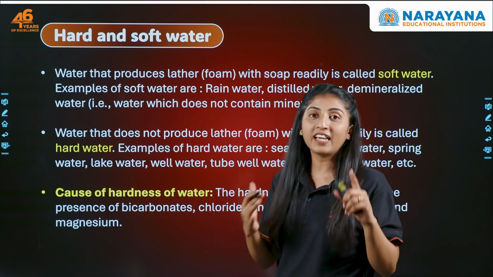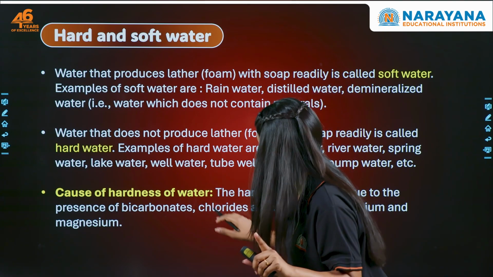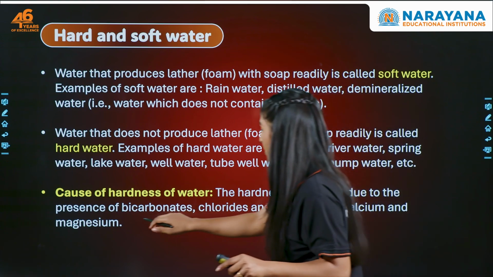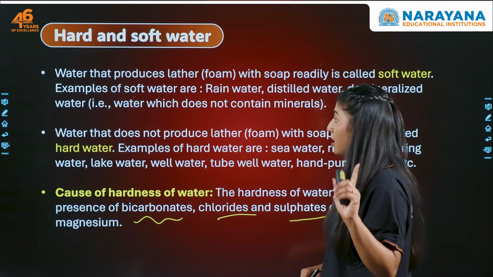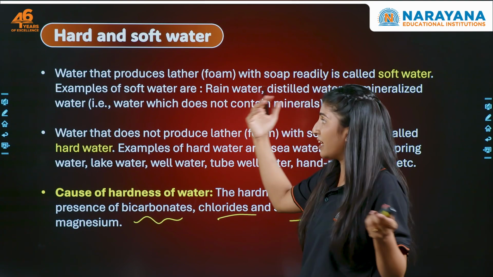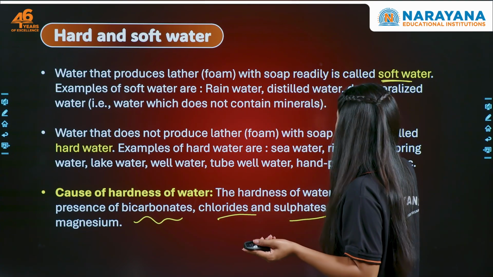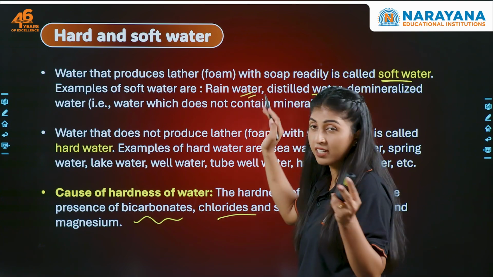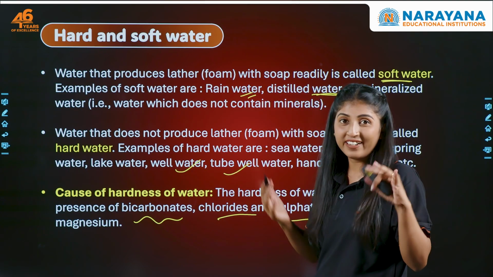Now let's talk about hard and soft water. The hardness or softness of water is because of the presence of bicarbonates, chlorides, and sulfates of calcium and magnesium, right? Water that we generally get from the rain is soft water. Distilled water and rainwater are generally soft, while the water that we obtain from the well or the tube well is generally hard water.